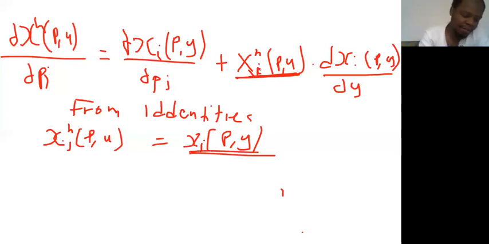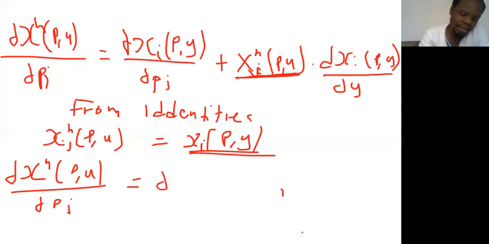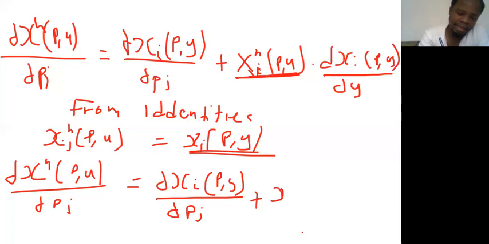That means I'll have differentiate x^h_i(p,u) with respect to p_j is equal to differentiate x_i(p,y) with respect to p_j, plus x_j(p,y) multiplied by differentiate x_i(p,y) all over dy, which is with respect to income.